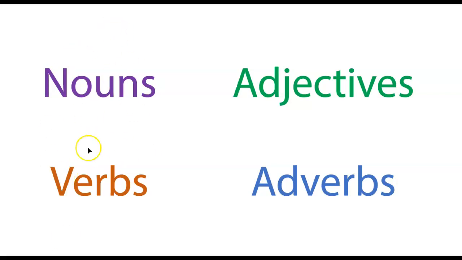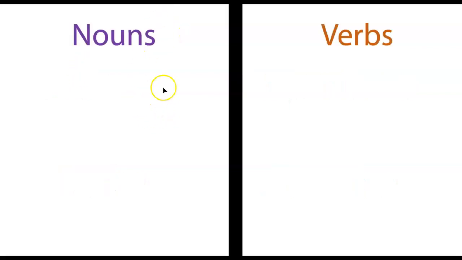Alright, I promised you guys we would get back around to nouns and verbs, and it's time for nouns versus verbs. Now, a lot of you guys are thinking, okay, well, I mean, nouns and verbs are really different, right? Like, they must be really easy to differentiate. Run is very different from ball. Those two things are wildly different.